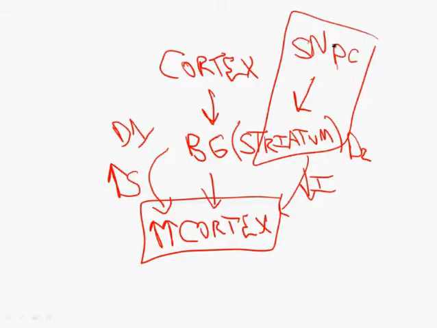Now imagine if you knock out the dopaminergic neurons of the substantia nigra pars compacta, which is what happens in Parkinson's disease. You're not going to get this increased stimulation to the cortex, and that's going to result in the movement disorders that are seen in Parkinson's disease. Now with that background, we can go back and read the text.